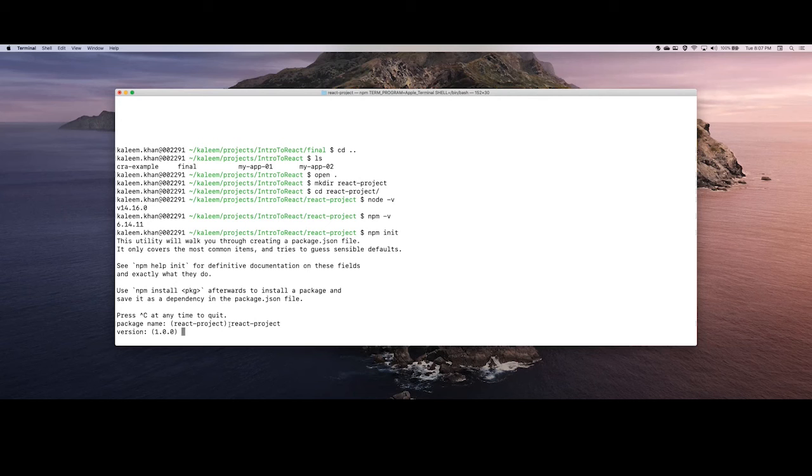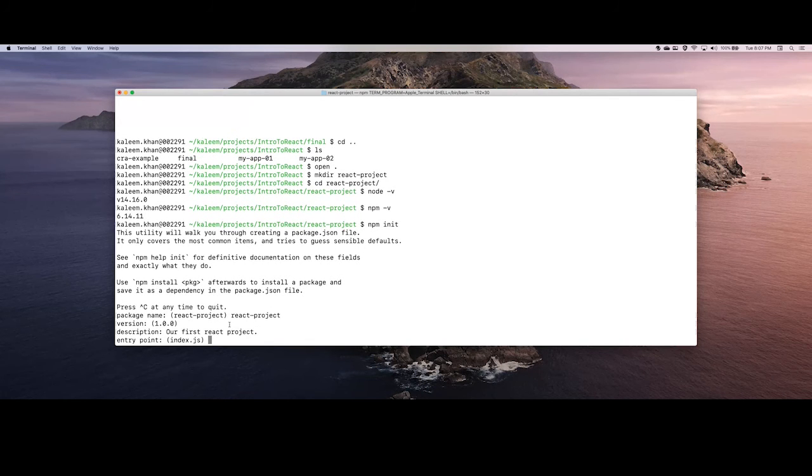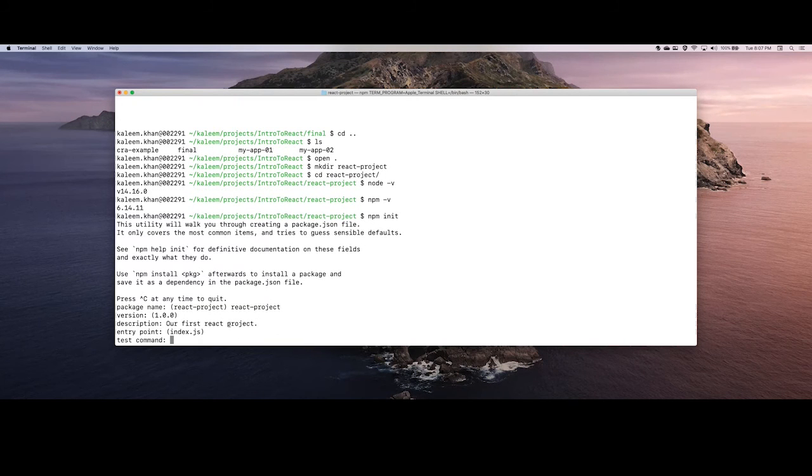Then it's asking which version. If I don't specify any version number, it will take 1.0.0 by default, which is fine. I'll just hit enter. Description, I'll say something. Entry point, if I don't specify, by default it will take index.js.